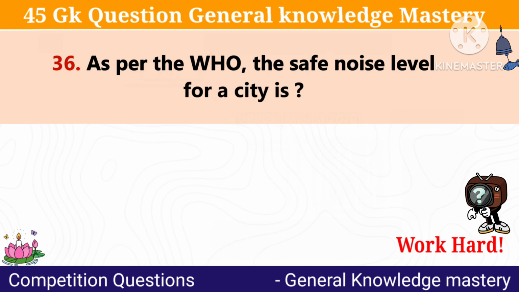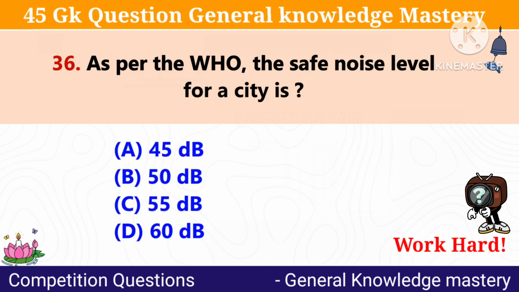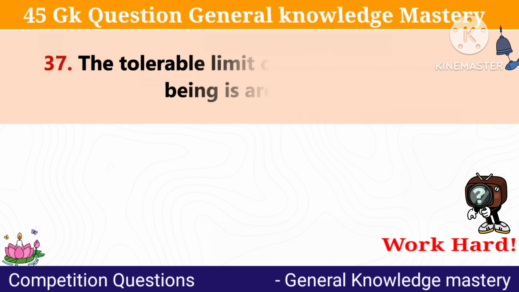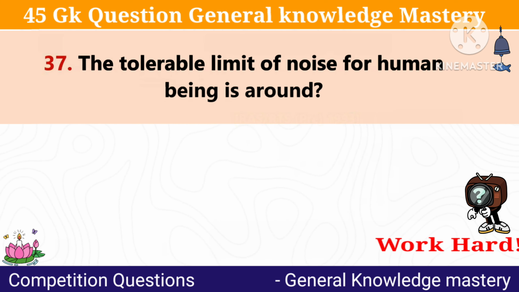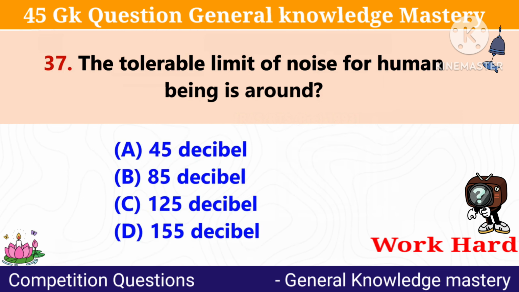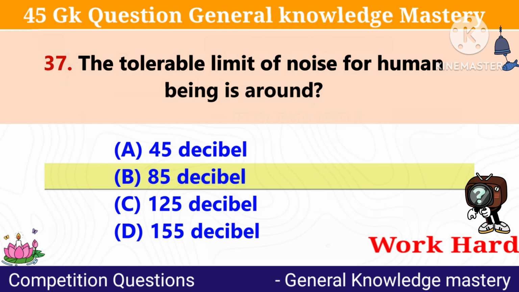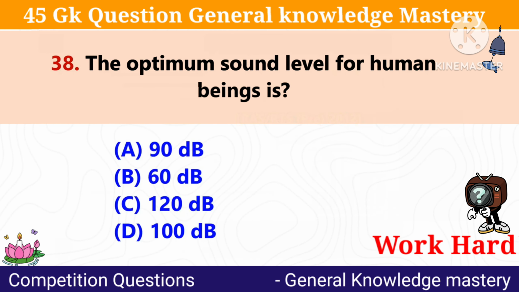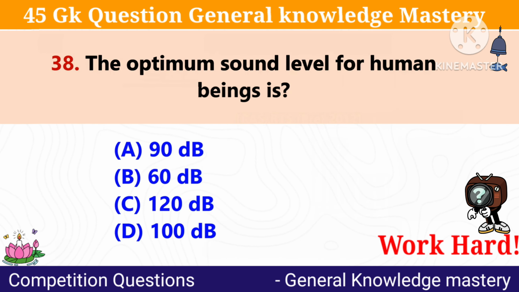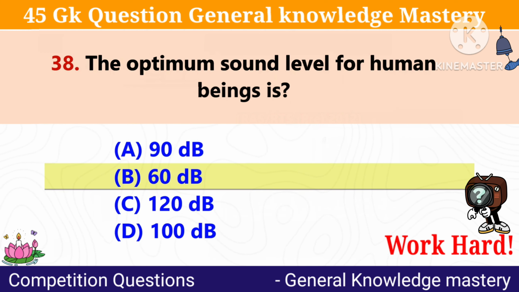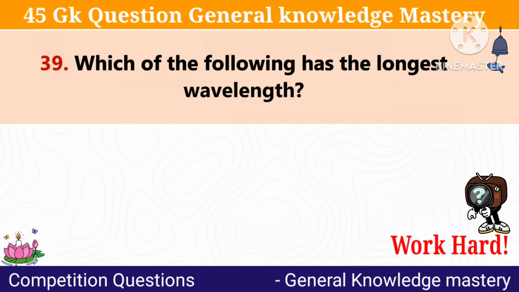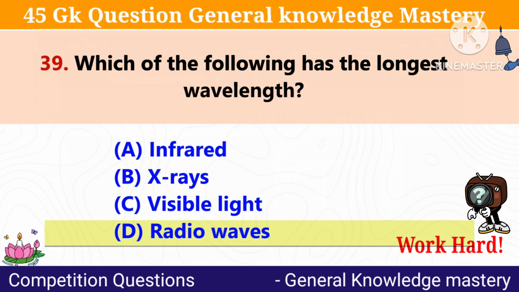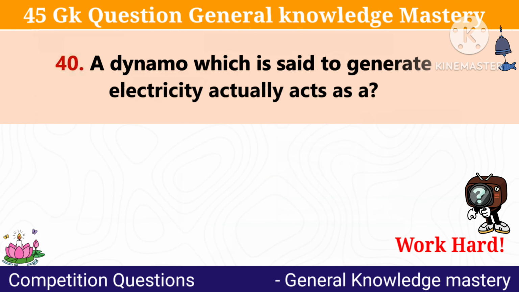As per the WHO, the safe noise level for a city is? Answer: 45 decibels. The tolerable limit of noise for human beings is around? Answer: 85 decibels. The optimum minimum sound level for human beings is? Answer: 60. Which one of the following has the longest wavelength? Answer: Radio waves.